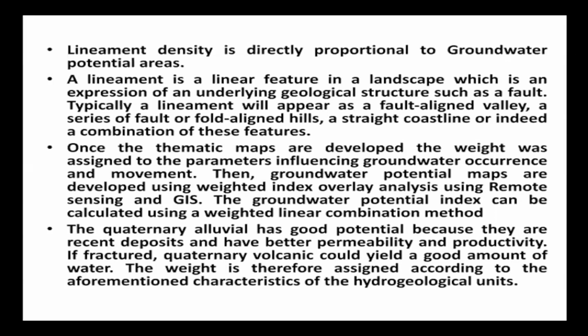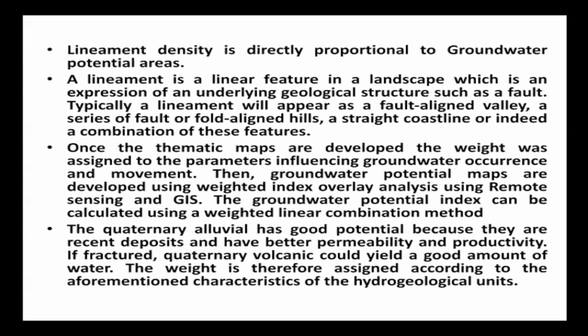A lineament is a linear feature on a landscape, which is an expression of an underlying geological structure such as a fault. Typically, a lineament will appear as a fault-aligned valley, a series of fault or fold aligned hills, a straight coastline, or indeed a combination of these features.